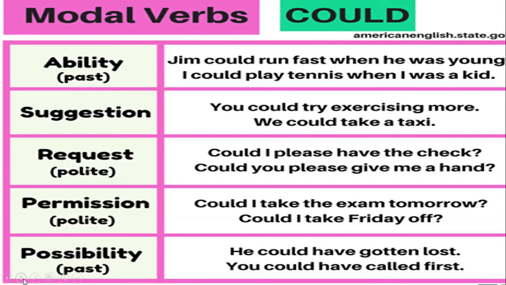Jim could run fast when he was young. That means we are talking about the time when Jim was young. At that time Jim could run very fast. Fine. So we are talking about the past time. Let us see another example. I could play tennis when I was a kid. Again past form, when I was a kid. At that time I could play tennis.